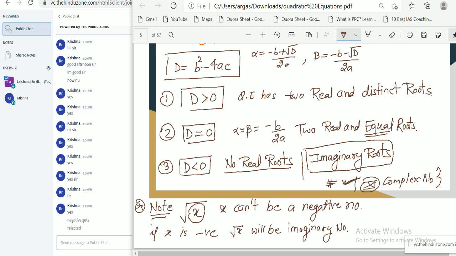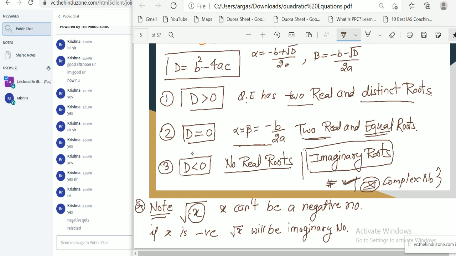First condition, if D is greater than 0, then the quadratic equation has two real and distinct roots. One root is alpha and another root is beta. Second condition, if D equals 0, then alpha equals beta equals minus b by 2a. Both roots are equal, but both roots are real.